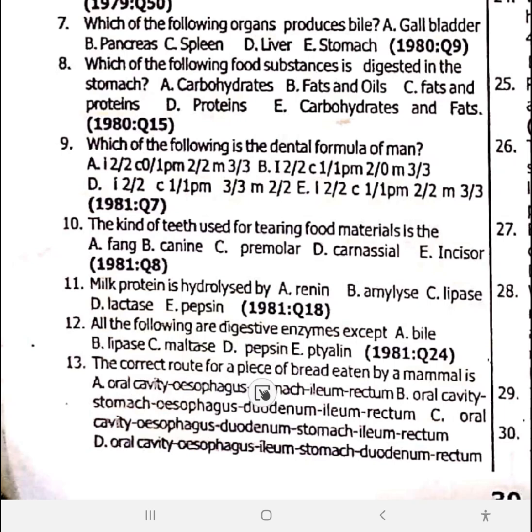13. The correct route for a piece of bread eaten by a mammal. Everybody write: mouth, esophagus, stomach, duodenum, jejunum, ileum, colon, rectum, anus. That's it. So 13 is option A, rightly written there.